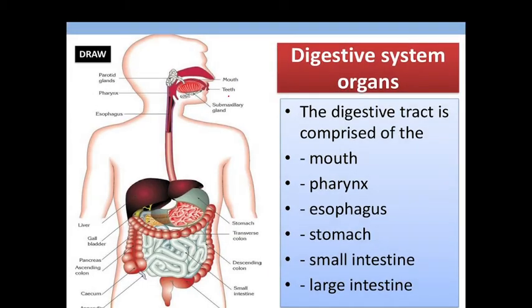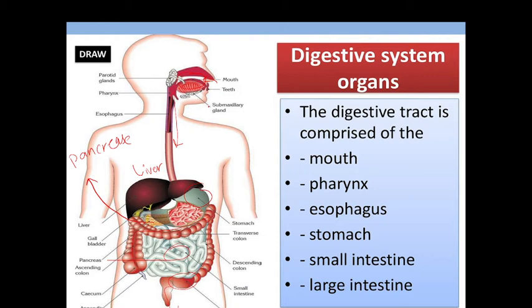This is another picture. There is a mouth which opens into the oral cavity. From the oral cavity food goes into the esophagus, then the stomach, then moves into the small intestine, then the large intestine, is stored in the rectum and is defecated through the anus. And here is the liver. The liver is an accessory gland which helps in the digestion of food. And here lies the pancreas in the yellow color. This is the pancreas, which also helps in the digestion of food.